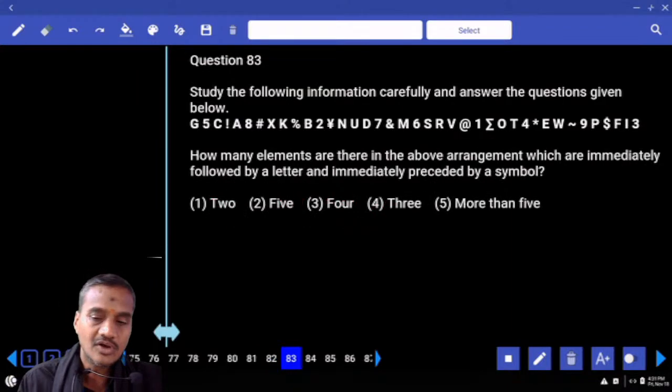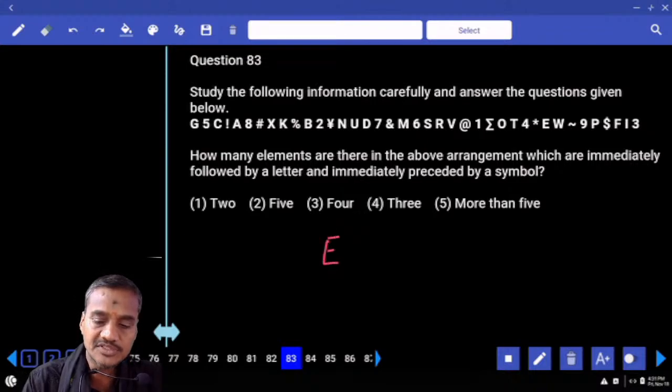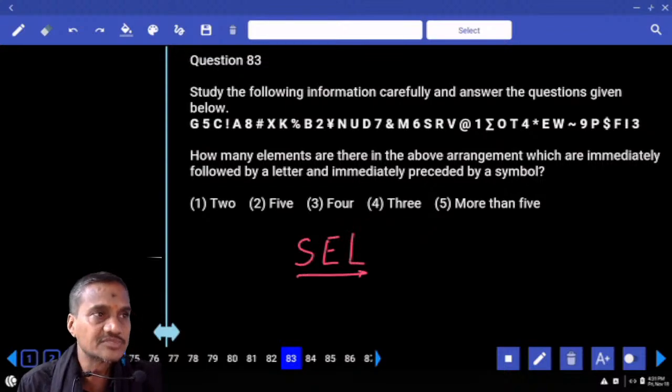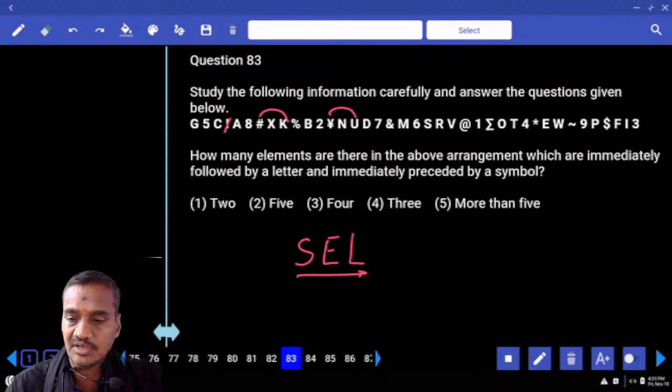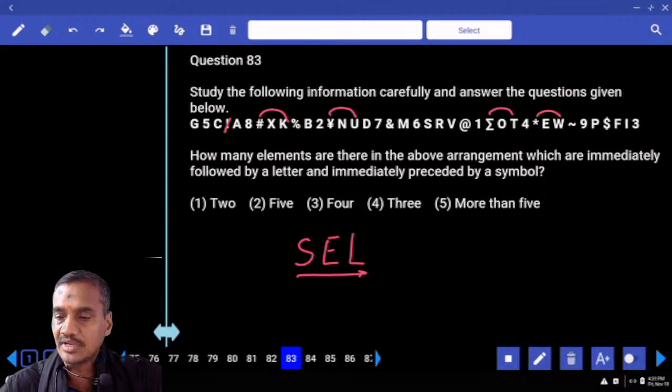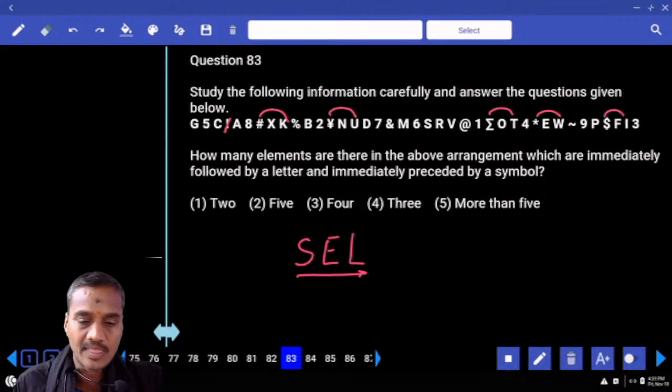And 83: how many elements are there which are immediately followed by a letter and preceded by a symbol? So the sequence must be symbol, element, and a letter. Symbol and letter must be in alternate places. Symbol and a letter, there is one more, and another, and another. So how many do we have? 5. That is choice 3, question number 82.